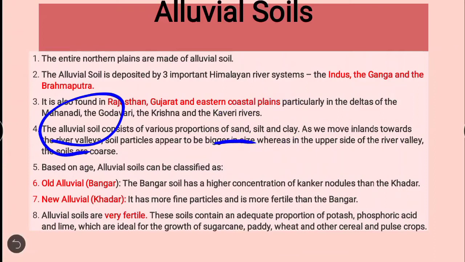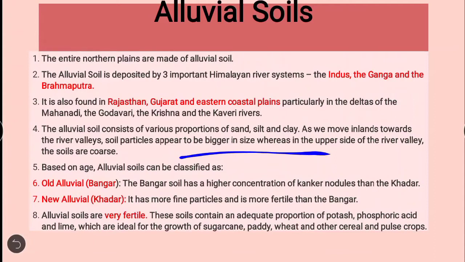The soil particles appear bigger in size, whereas on the upper side of the river valley the soils are porous. So it depends on the age of the soil. We know that formation of soil is done by weathering, so it depends on how old the soil is. That will determine the size of the soil particles.